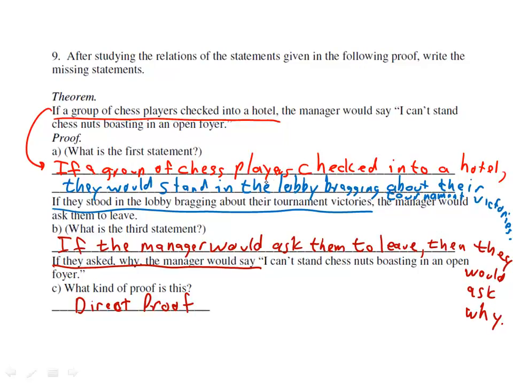A group of chess players checked into a hotel, then they would stand in the lobby bragging about their tournament victories. If they stood in the lobby bragging about their tournament victories, the manager would ask them to leave. If the manager would ask them to leave, then they would ask why. If they asked why, the manager would say, "I can't stand chestnuts boasting in an open foyer."